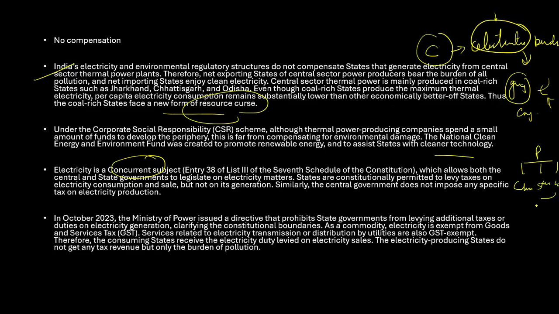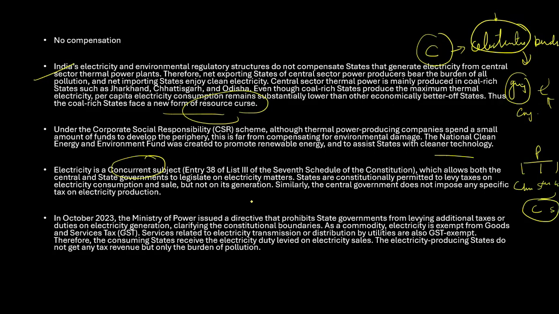Concurrent list means both the state and the center have equal power, right? So we have all discussed that. Entry 38 of List 3, that is in the concurrent list of the 7th Schedule of the Indian Constitution, allows both the center and the state governments to legislate on electricity matters. States are constitutionally permitted to levy taxes on electricity consumption and sale, but not on generation.